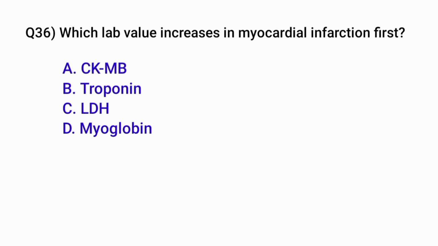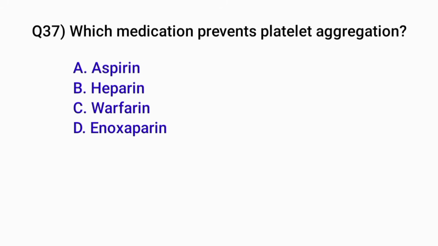Question number 36. Which lab value increases fastest in myocardial infarction? Correct option is D. Myoglobin. Question number 37. Which medication prevents platelet aggregation? Correct option is A. Aspirin.